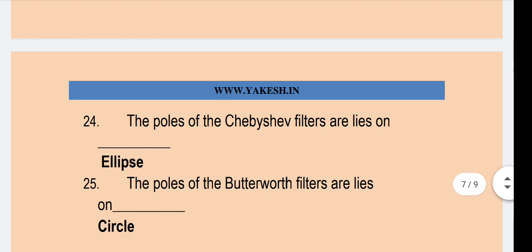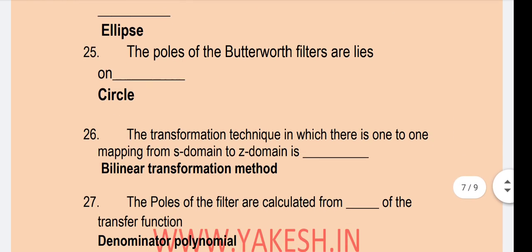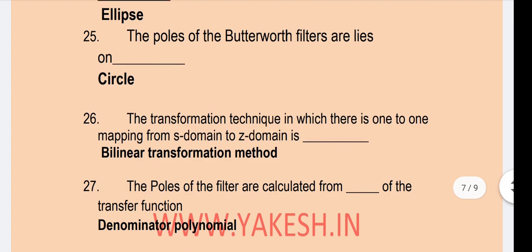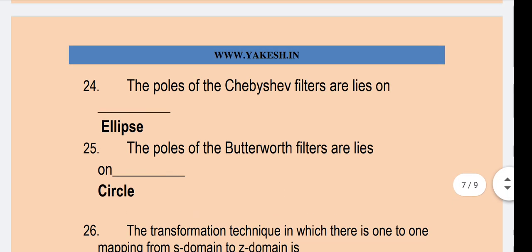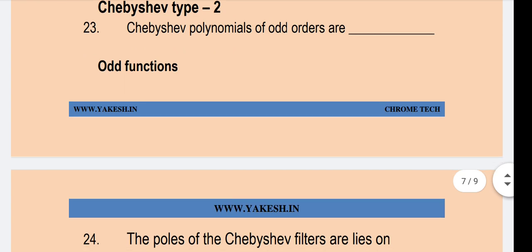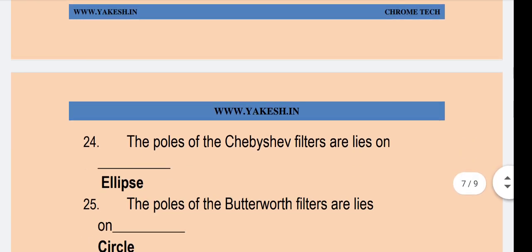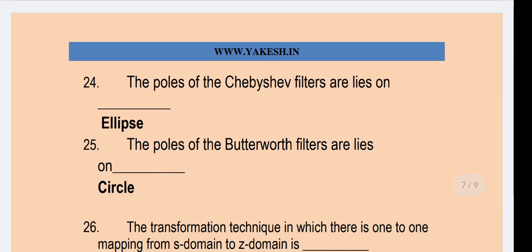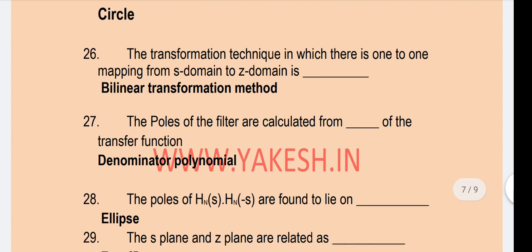The poles of Chebyshev filters lie on the ellipse. The poles of the Butterworth filters lie on circle. Just see all the questions. Chebyshev polynomials of odd order are odd functions. The poles of Chebyshev filter lie on ellipse. The poles of Butterworth filter lie on circle. The transformation technique in which there is one-to-one mapping from S domain to Z domain is bilinear transformation method.